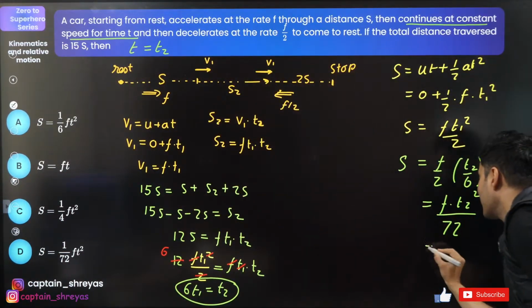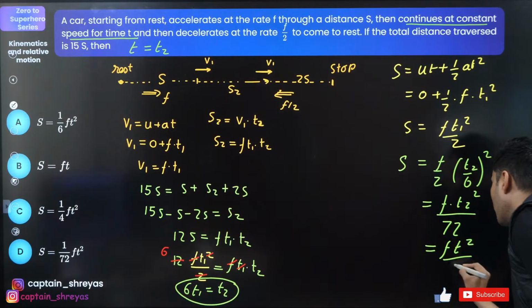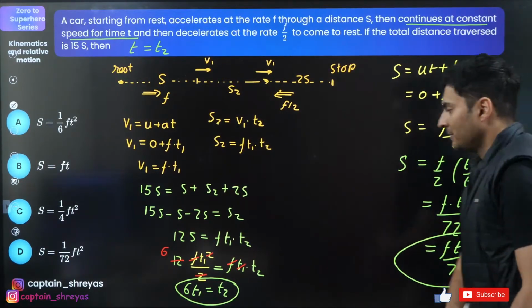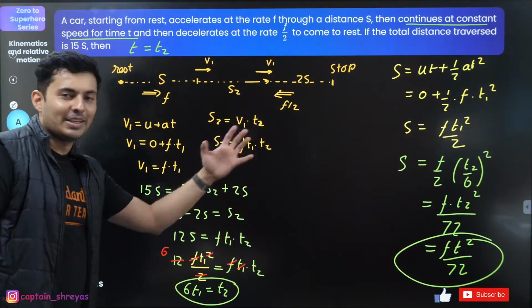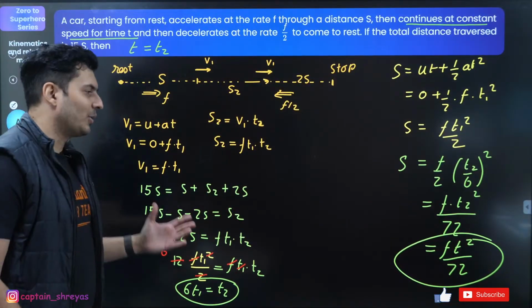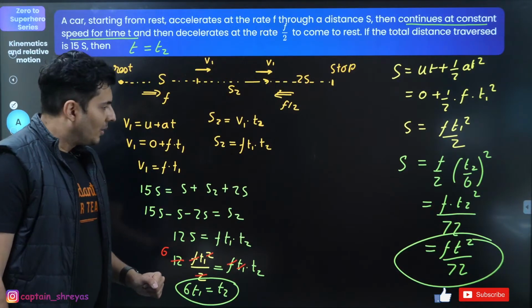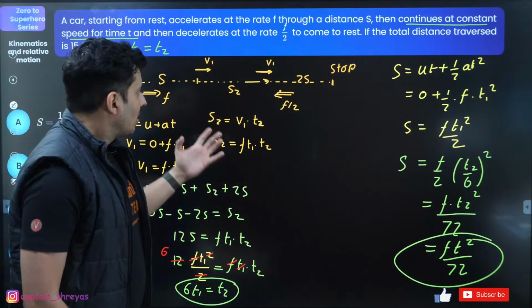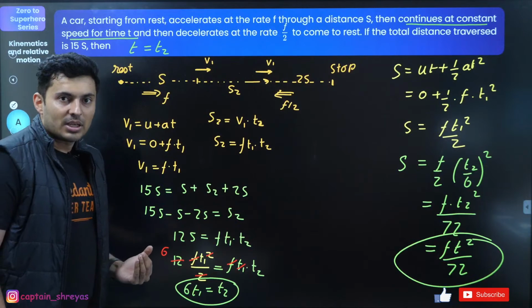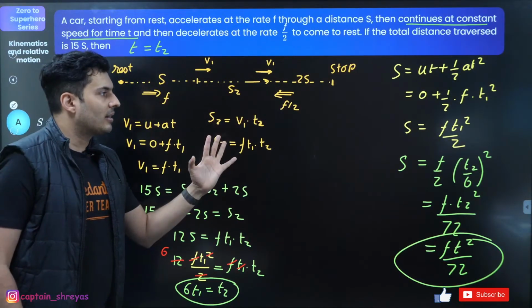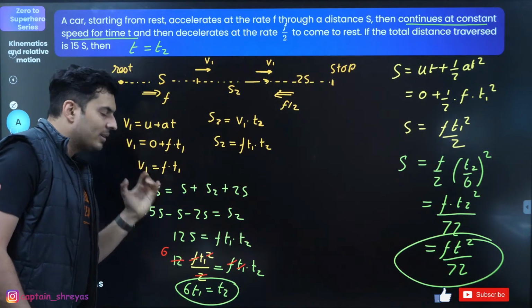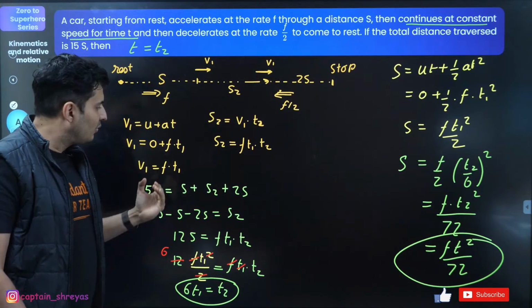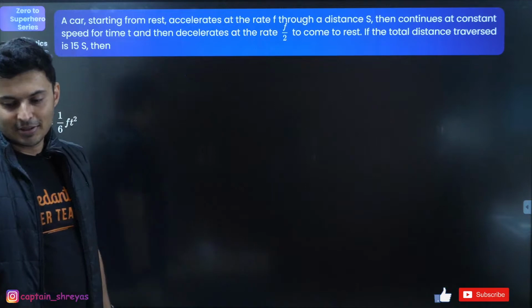So that's it. This is actually f t square by 72. That's the answer. Yeah. So crazy question. Beautiful question actually. Okay. So lots and lots of kinematic equations. Visualizations are there. Variables are there. They look confusing. But if you go with the flow and if you concentrate and focus and solve it, you will get the answer. Okay.